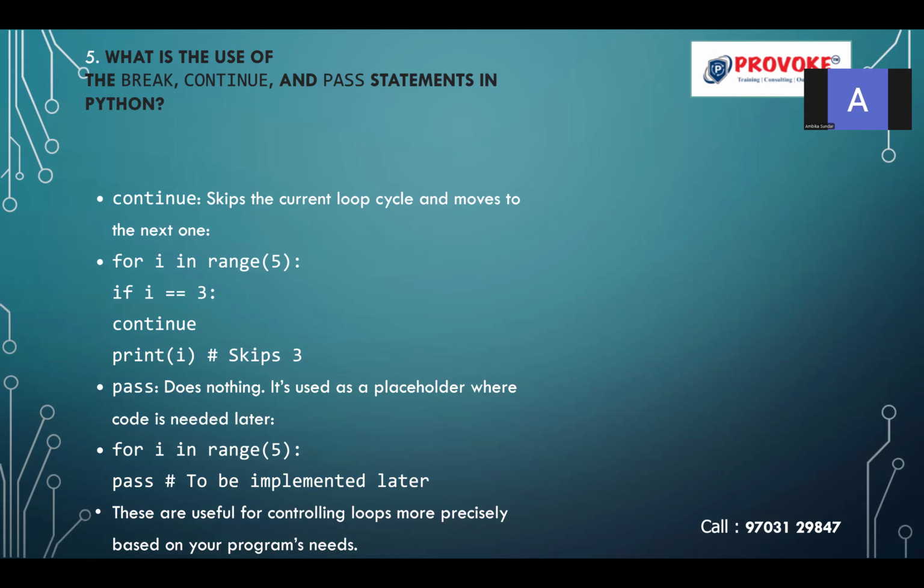Continue. In the continue statement, whatever condition you give, it is going to skip that condition and the control will be transferred to the next part of the program so that the rest of the iterations will be printed. The pass statement is an empty statement which is not going to give you any error, which is a placeholder. In future, you can develop the code for that particular part of the project.